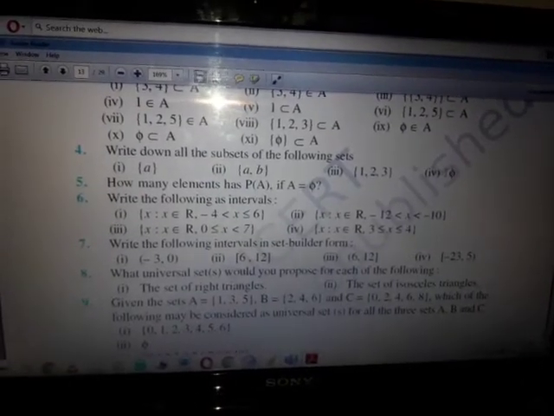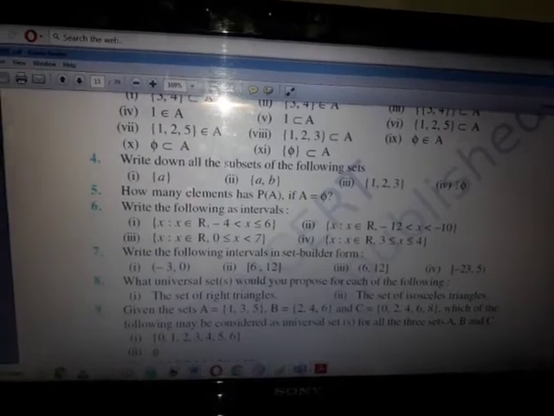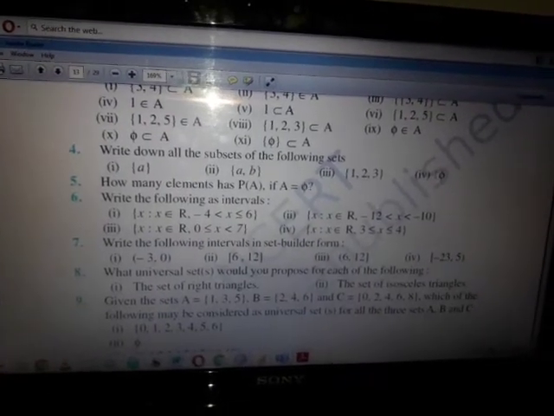See the fourth question, fourth subdivision. It is phi. Phi means null set. How will you list out the subsets of this phi? What are all the subsets of this phi? Which is nothing but phi only, right? That is, the empty set is the only subset of this given set. Now move on to the fifth question.